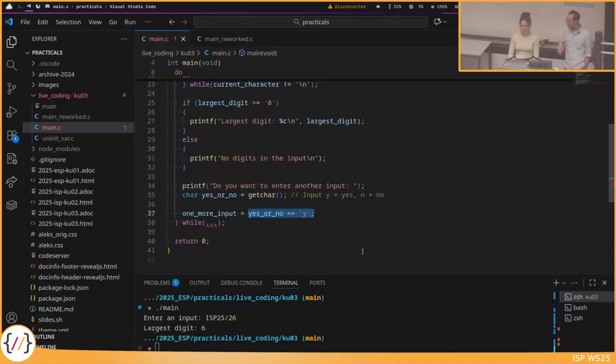But maybe also write it in an if. Yeah, it's probably better for the start. Oh, okay, I can comment it out with a shortcut.